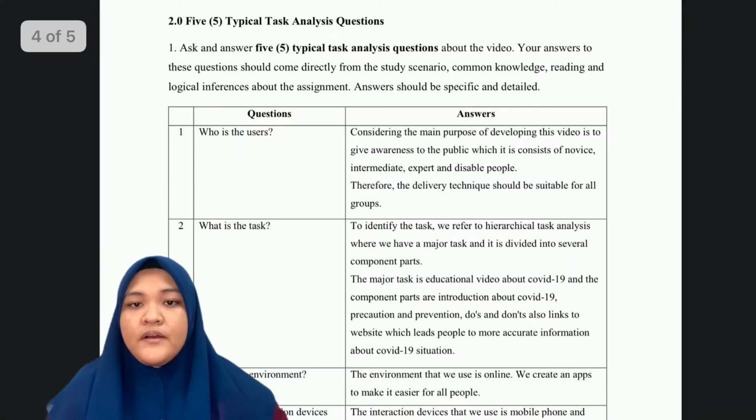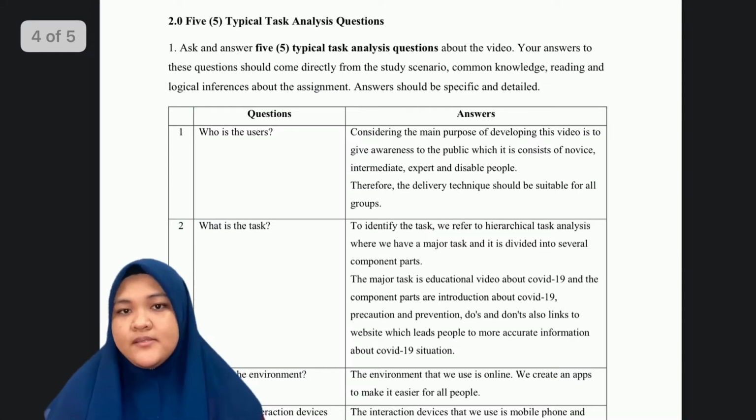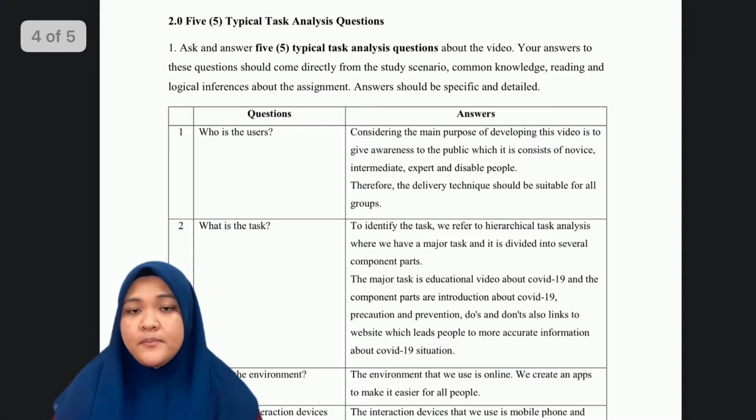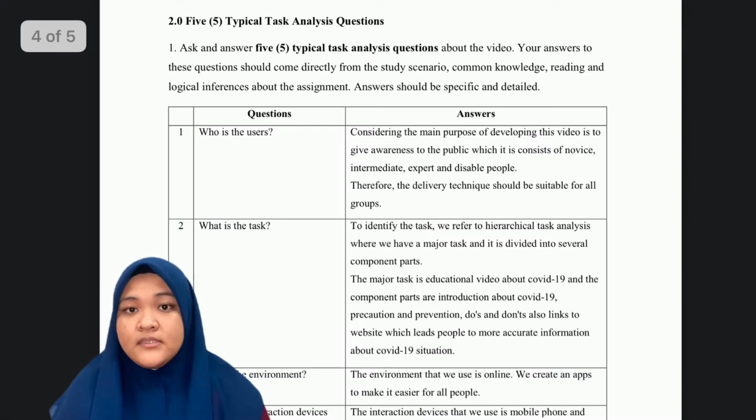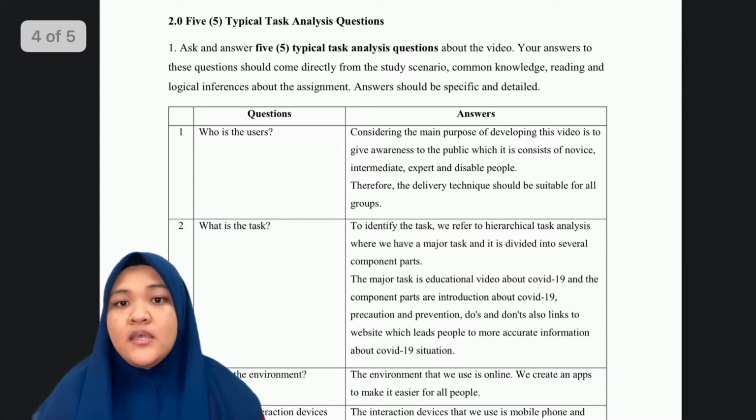There are also 5 typical task analysis questions. The first question, who are the users? Considering the main purpose of developing this video is to give awareness to the public, it contains novice, intermediate, expert, and disabled people. Therefore, the delivery technique should be suitable for all groups. Next question is, what is the task?